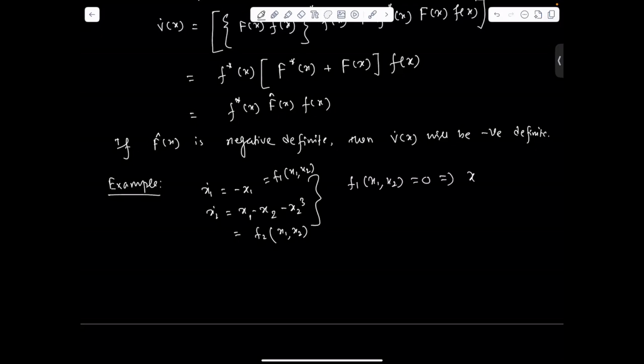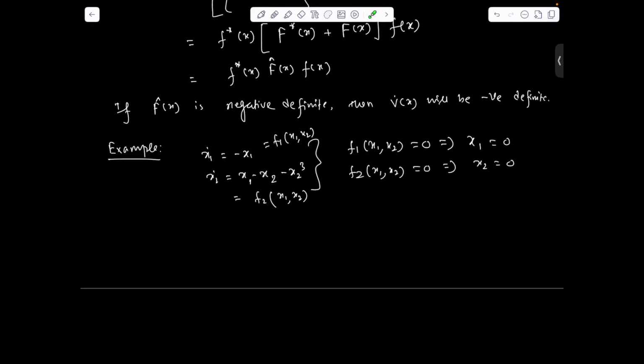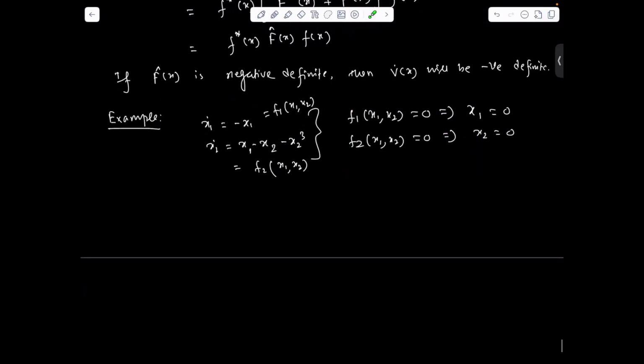For the equilibrium point, we set f1(x1, x2) equal to 0, from which x1 equal to 0. And from the second function, f2(x1, x2) equal to 0, and substituting x1 equal to 0 we get x2 equal to 0. So this is one of the equilibrium points for the system; there can be another equilibrium point.